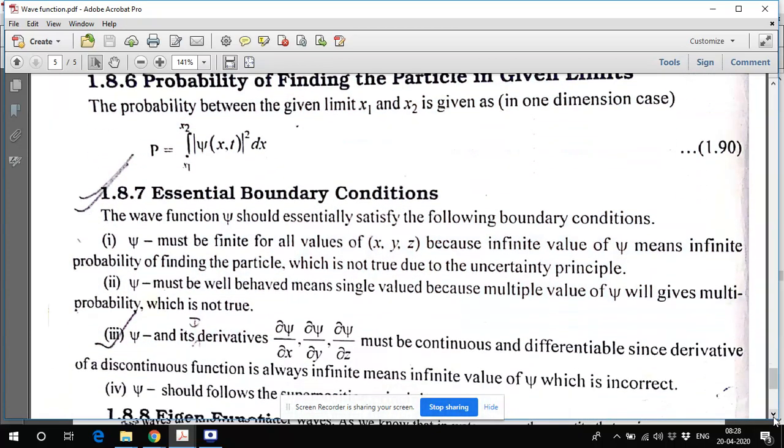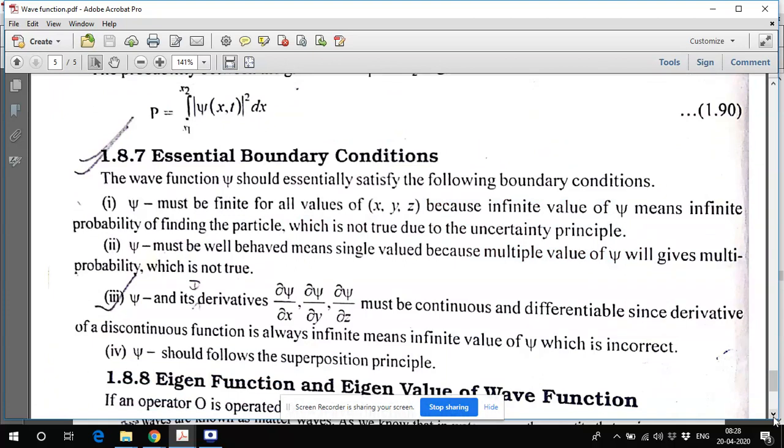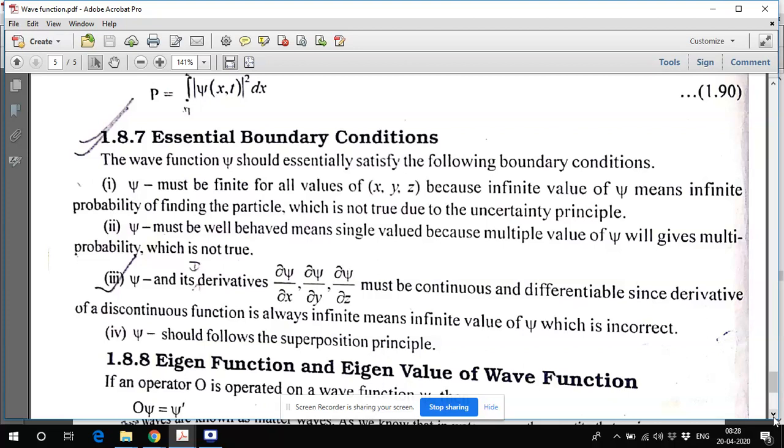Some of the other conditions are the boundary conditions also. So the wave functions must satisfy some of the boundary conditions. These are all very useful once we discuss the application of the Schrodinger equation. So some of the boundary conditions are there. Psi must be finite, definitely. It must be finite for all the values of x, y, z. So there must not be any infinite value.